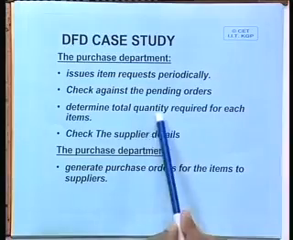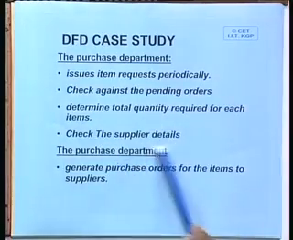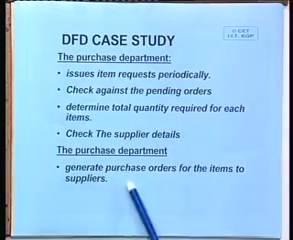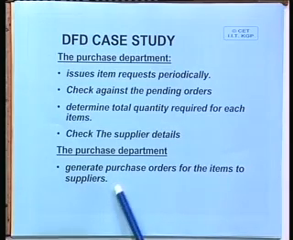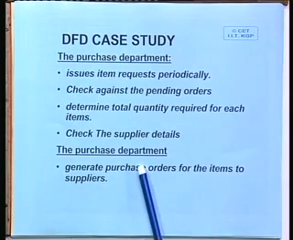So, it could be two ways. One is a periodic review, every period you review and try to see what is the situation, how much to be bought and replenish that much amount. Or you actually monitor the inventory, and when the items fall below a pre-specified quantity, usually called reorder point ROP, you issue the order, alright. And you have to check against how much is pending, because that will determine the total quantity required for each item. Check the supplier details and then generate purchase order for the items and send it to the suppliers, alright.